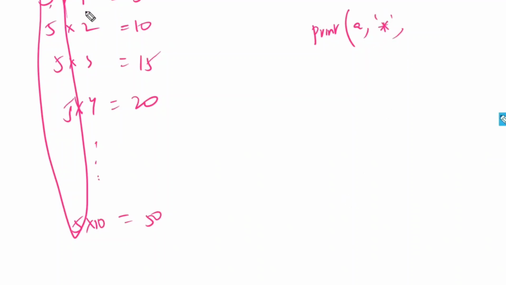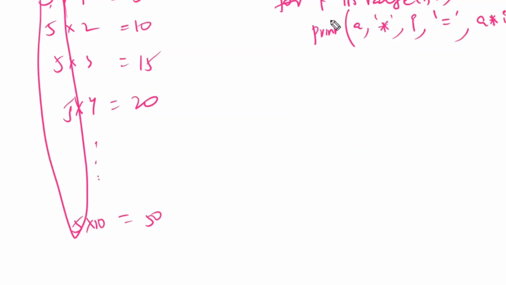After that, what has to be printed? I. But I is changing every time. So I is changing every time from where to where? From 1 to 11, because 10 has to be included. So from here to here: for I in range of 1 to 11. And take the I here. And equal to is fixed every time, equal to only. Now the value you are going to get is whatever you are multiplying, that is A into I.